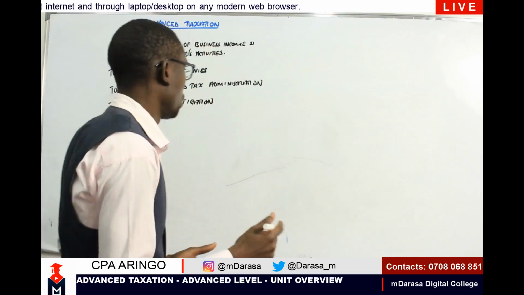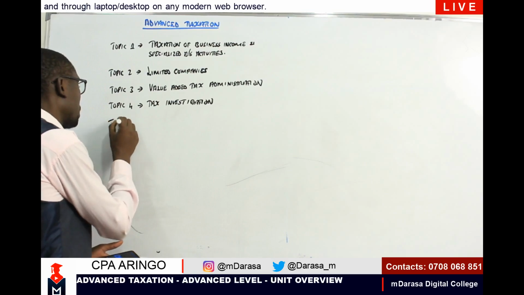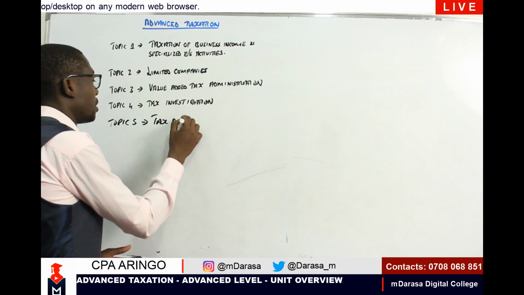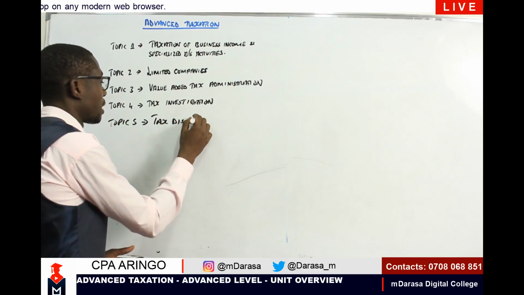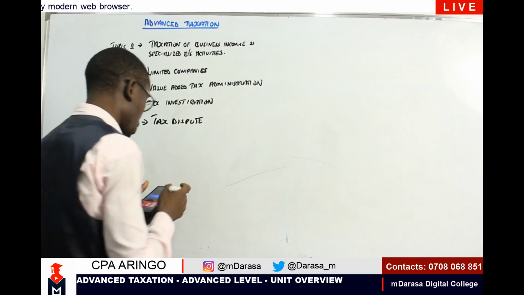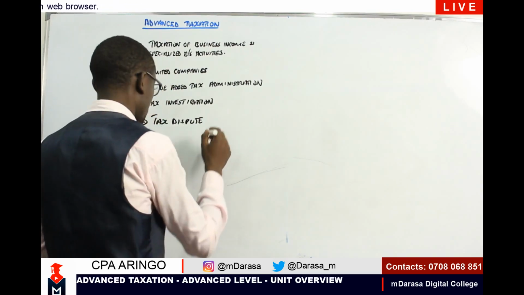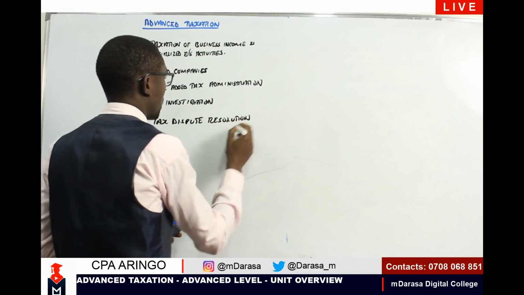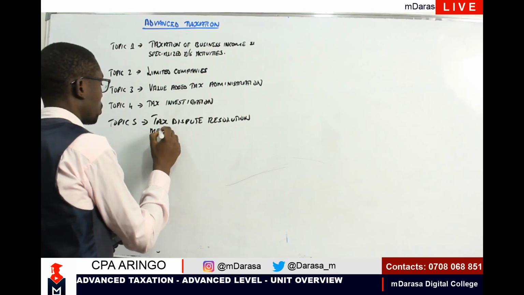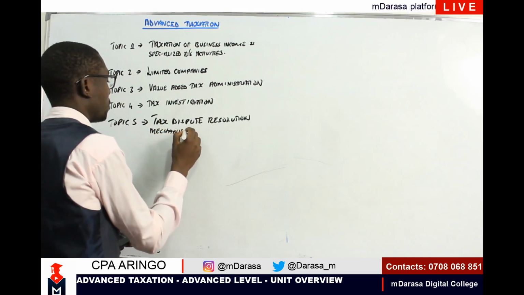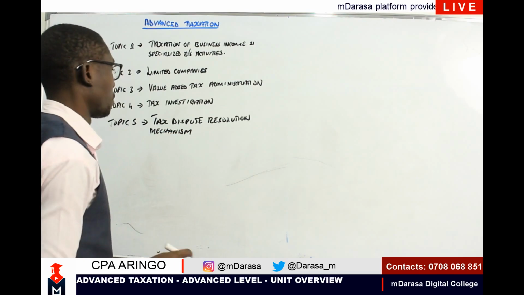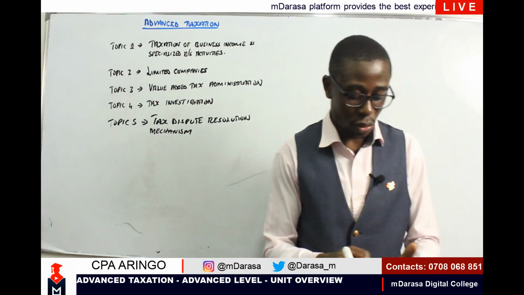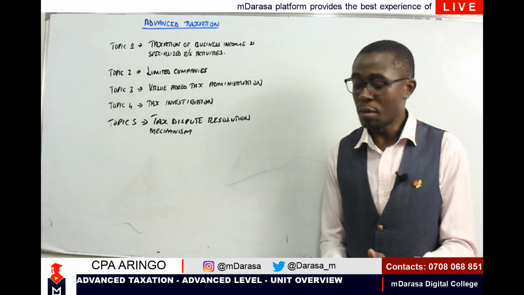Tax dispute resolution mechanism. That is topic number 5. Topic number 5 will be expected to cover what is known as tax dispute resolution mechanism. So this is what you'll be expected to cover under topic number 5, and you'll find it to be very, very practical.